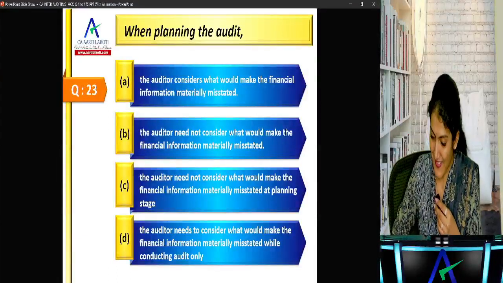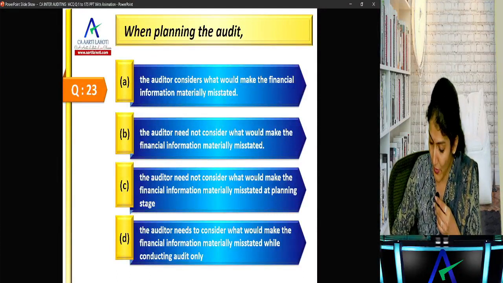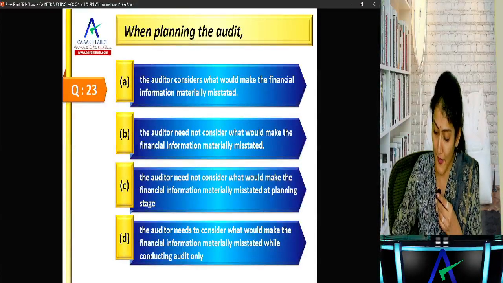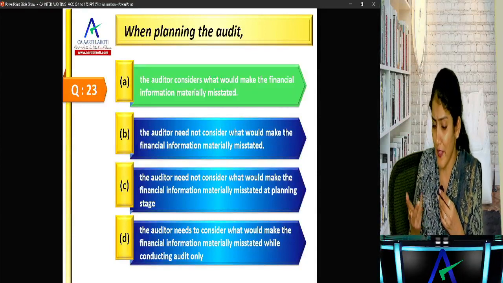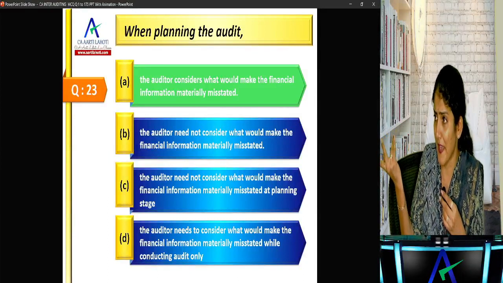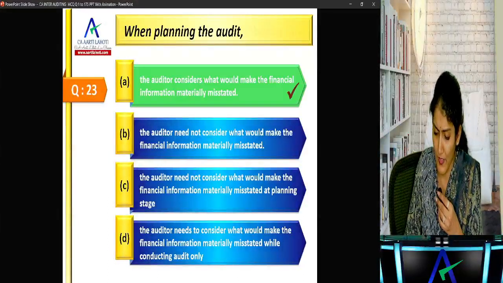The auditor considers what would make the financial information materially misstated. The auditor need not consider what would make them materially misstated. The auditor needs to consider what would make the financial information materially misstated while conducting audit only. Right, so obviously A, the auditor would consider what would make the financial statements materially misstated. So only conducting audit, nothing like that.